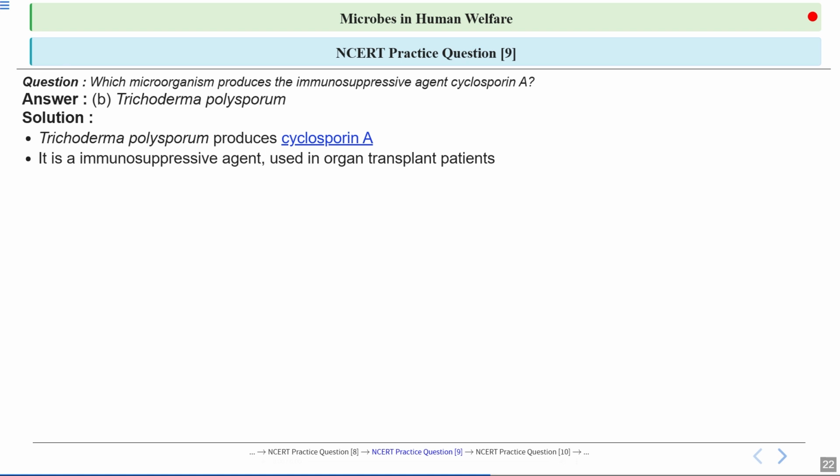So during transplant, you are inserting a foreign tissue in the patient's body. The body recognizes this transplanted organ as foreign. Immune response will be generated and it will target this new organ. It will target the tissues of the organ, and organ rejection can occur. So to prevent organ rejection, immunosuppressants are given to the patient. Clear? So they are very useful in organ transplant patients.